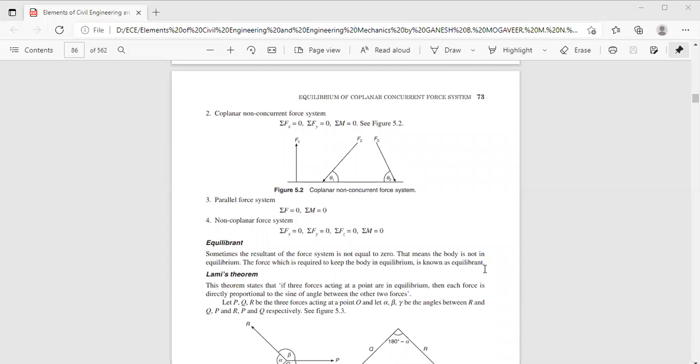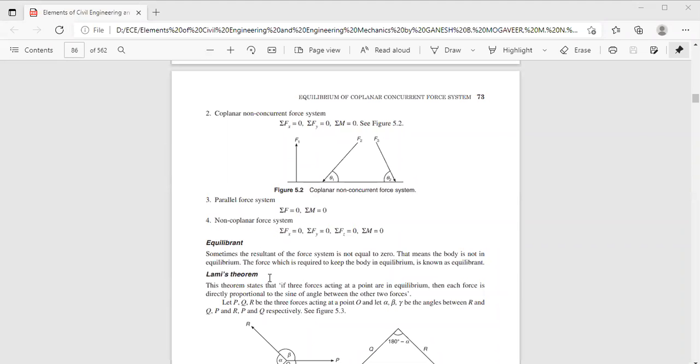So you may have a system of forces wherein the resultant of all the forces may not be equal to zero, but you require a force which makes the entire system stay under equilibrium condition, which is known as the equilibrant. So the equilibrant is nothing but the opposite of the resultant having the same magnitude. Its main purpose is to keep the entire system under equilibrium condition.